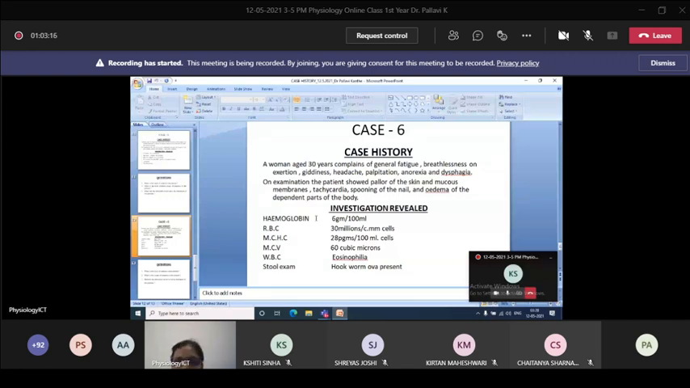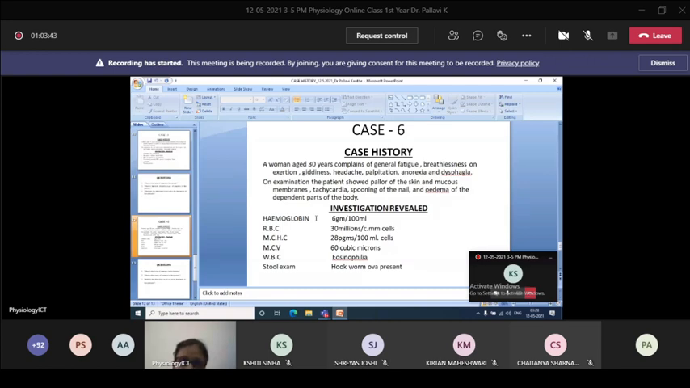See, your investigation should match with the complaints and signs and symptoms. The first two lines are showing about her complaints. She is complaining. And the second para is showing what the doctor observed. These are the observations made by a doctor, clinician.